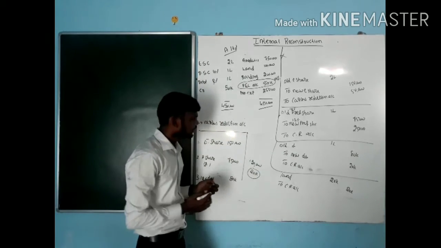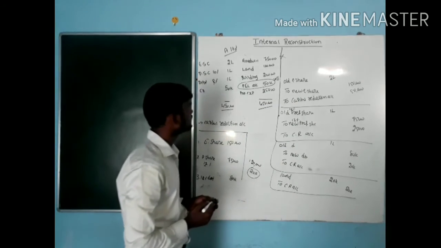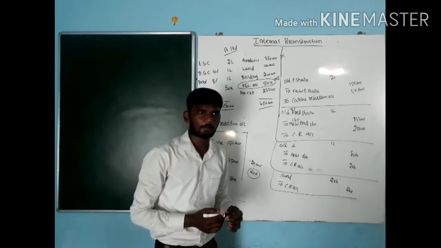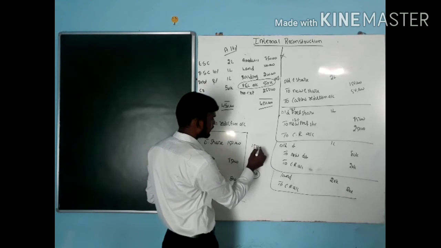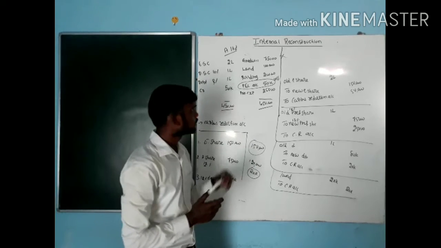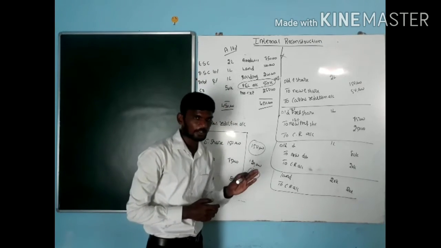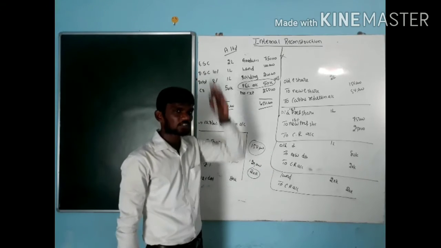Right? Next one, take the value of the building. How much is the building value here? The building value is 2 lakh. But at present, the building value is only 1 lakh 50,000. The actual building value is 2 lakh, but when you revalue the building, it came down to only 1 lakh 50,000. Is it called appreciating or depreciating?